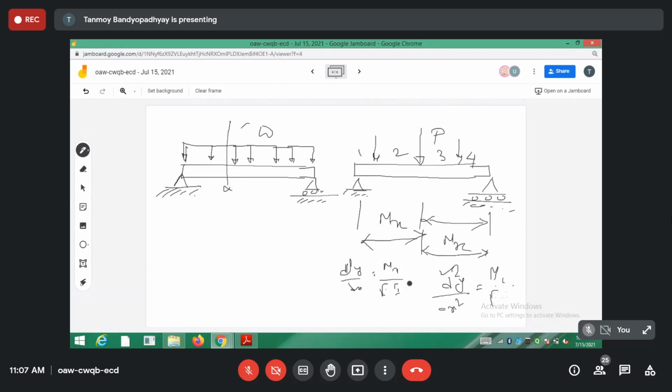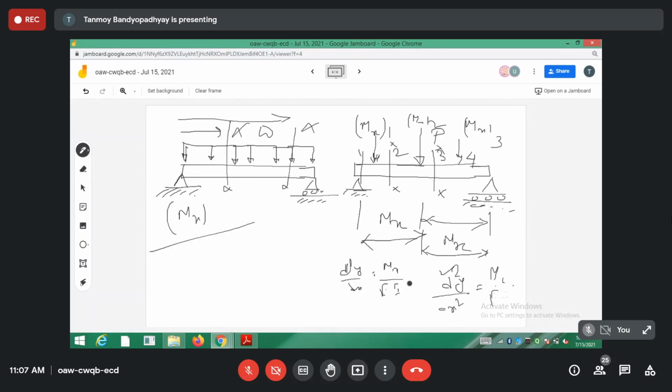For this one, you take the cross section here, you take the cross section here; both give you the same expression for the bending moment. But for the other beam, you take a cross section here, you get a different value of the bending moment, and a cross section here gives another different value. So the portions 1 to 2, 2 to 3, 3 to 4 carry different expressions for the bending moment: Mx1, Mx2, Mx3. But for this one, wherever you take the cross section on the span of the beam, you get one value of Mx. So this can be done in one expression.